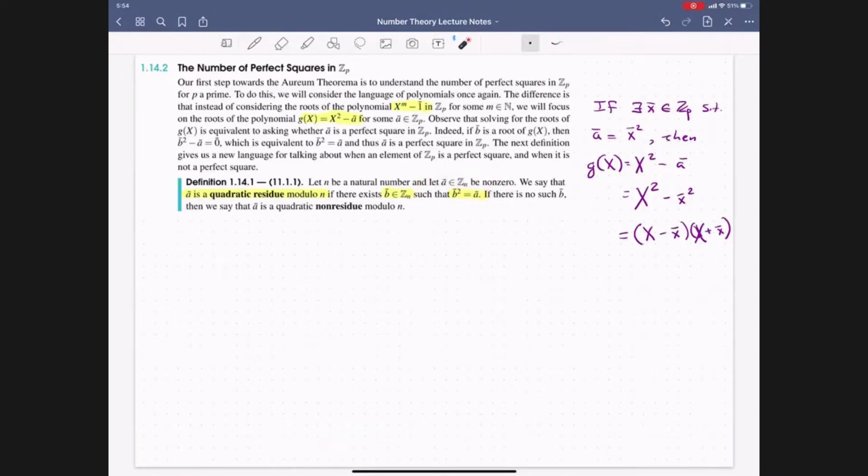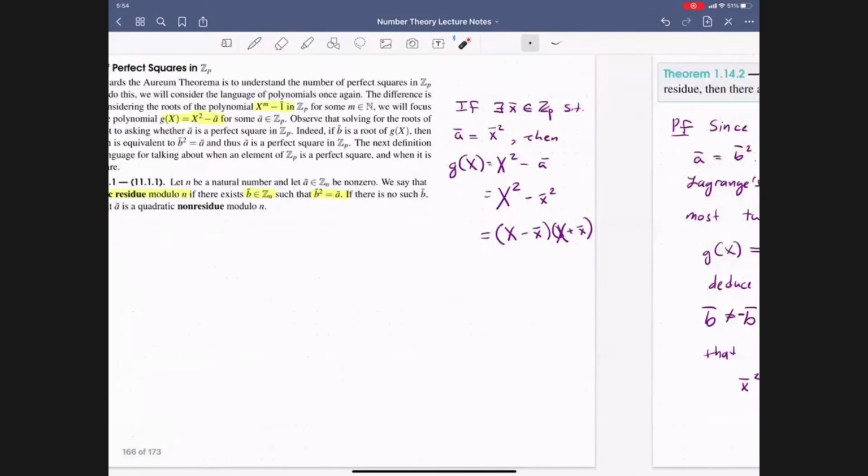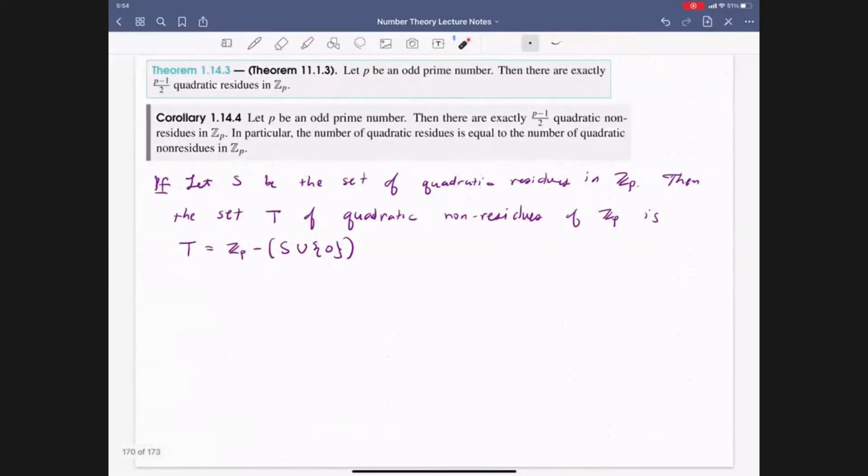And so when we say a non-residue, we're looking at a non-zero element of the integers modulo p. So we're looking at the set difference of the integers modulo p minus S union 0. But we know that S does not contain the congruence class of 0. So this tells us that the cardinality of T is the same as the cardinality of the integers modulo p, so in this case p, minus the cardinality of S plus 1, but the cardinality of S is p minus 1 over 2, and then we're going to be adding a 1 for the 0.